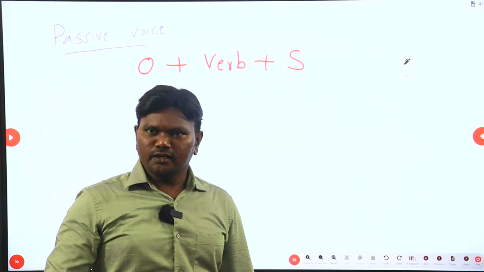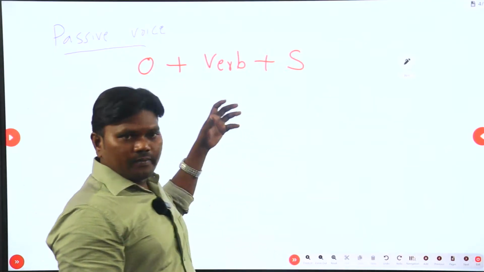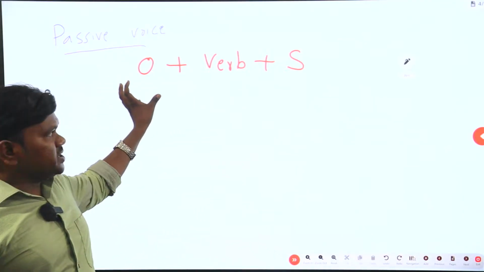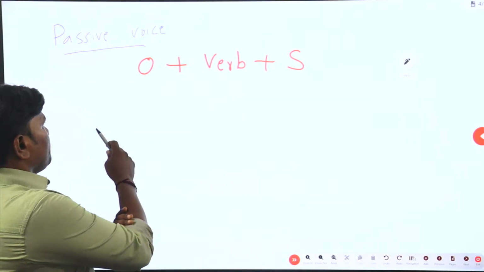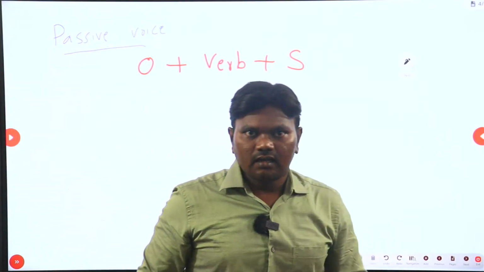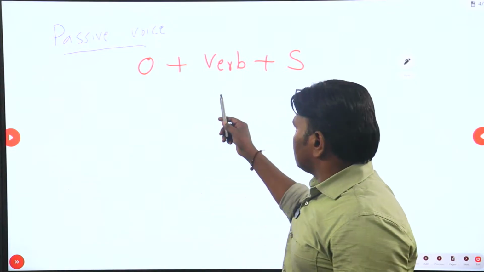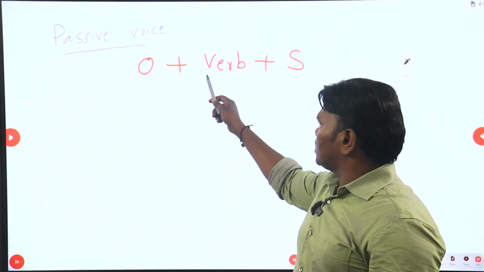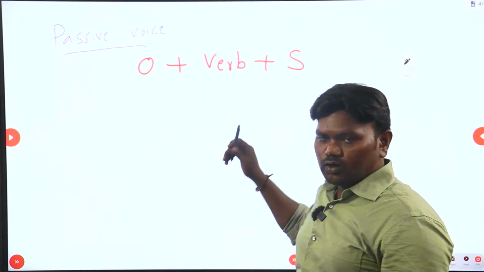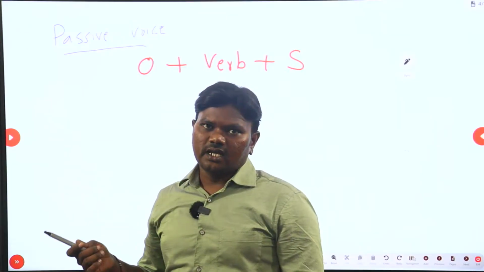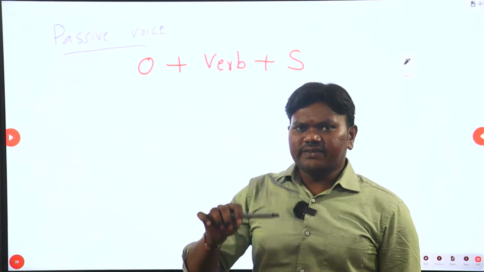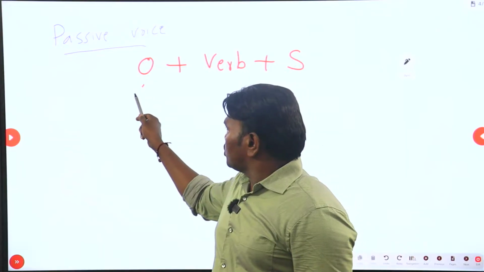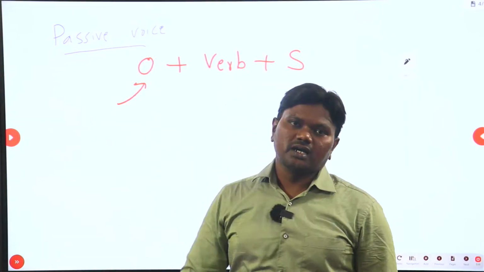So see here, object, verb and subject. Passive voice, the syntax is this: object should come, verb should come, subject. I told you the difference between object and subject. That means if you know who is receiving the task, the sentence should start with him or her.